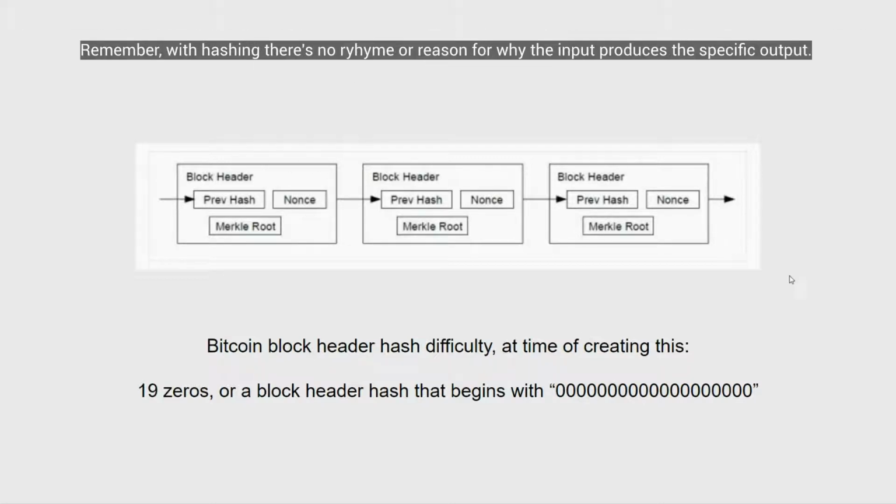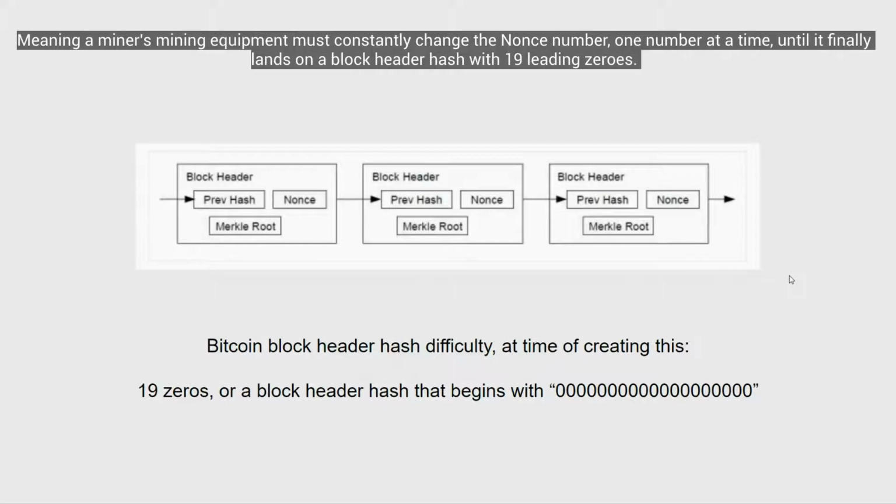Remember, with hashing, there's no rhyme or reason for why the input produces the specific output. So there's no set way to know how to produce a hash that starts with 19 zeros. And since the target hash is so specific, it makes it very difficult to land on such a specific output, meaning a miner's mining equipment must constantly change the nonce figure one number at a time until it finally lands on a header hash with 19 zeros.